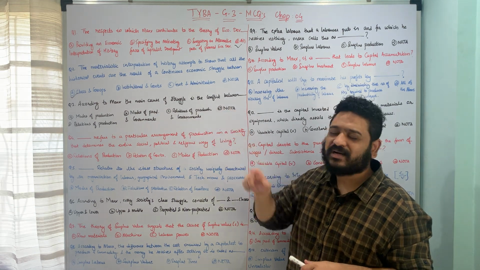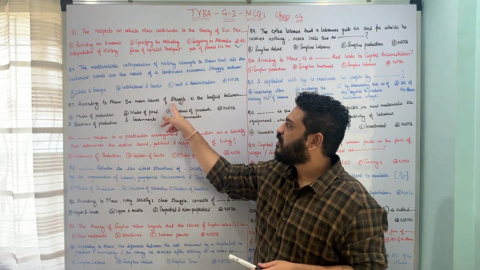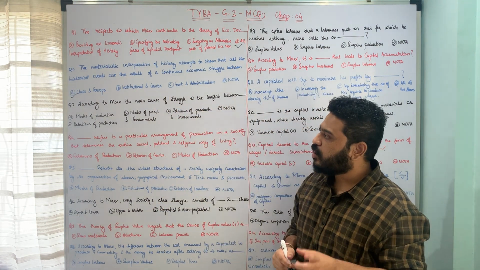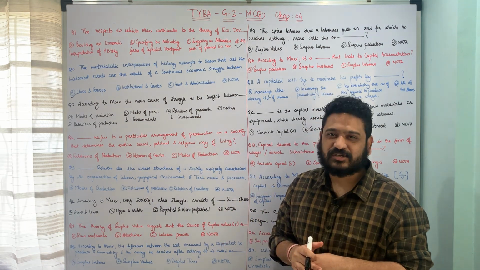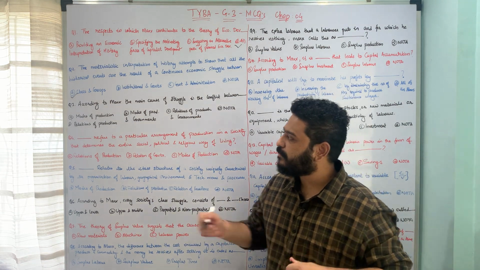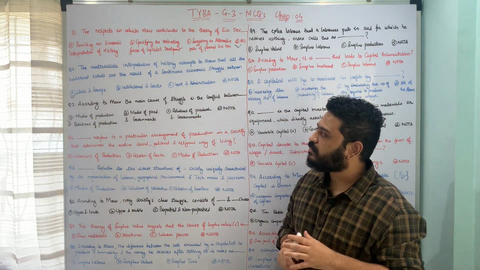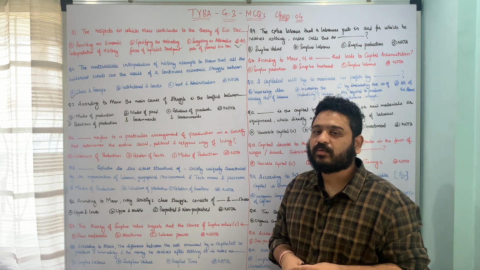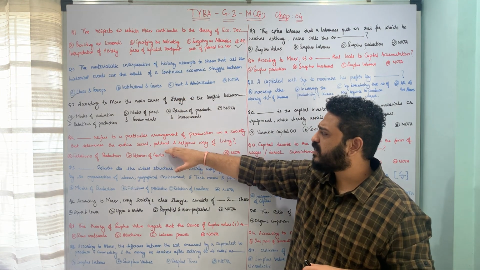So here according to Marx, the main cause of struggle is the conflict between option A, modes of production and the relations of production. So option A is the correct answer to this question, which talks about the main cause of struggle according to Karl Marx. I hope the question is clear. Let us now move to the next question.